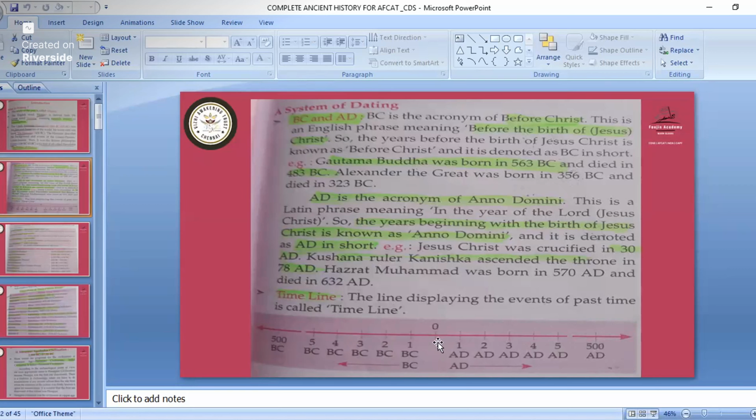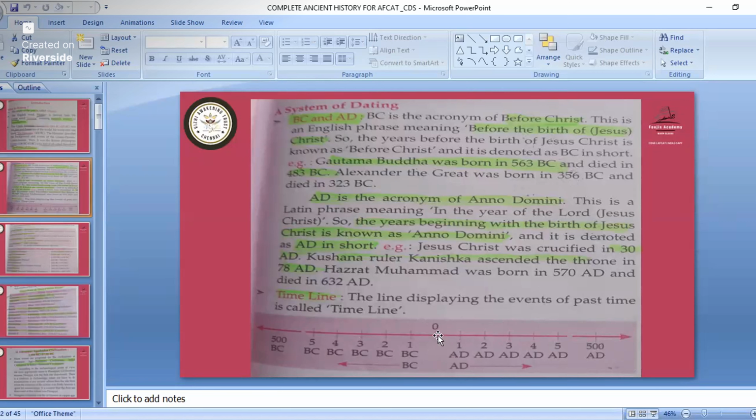So now see here, this is the birth of Jesus. We are taking 0 as the birth of Jesus. Before the birth of Jesus is known as BC, before Christ. If we are describing someone's birth and death dates, then we start from the higher number to the lower number.